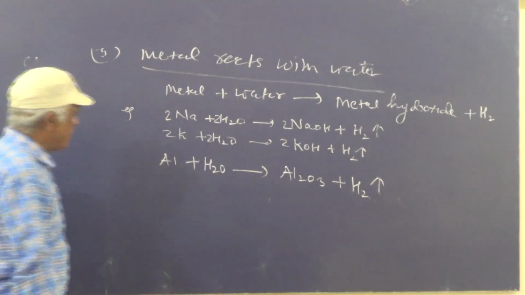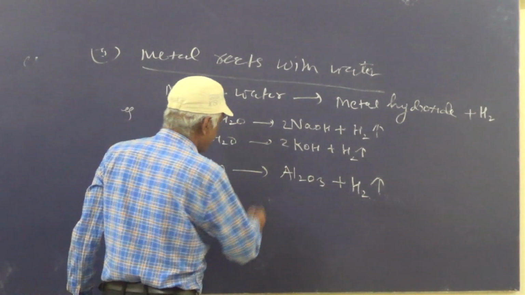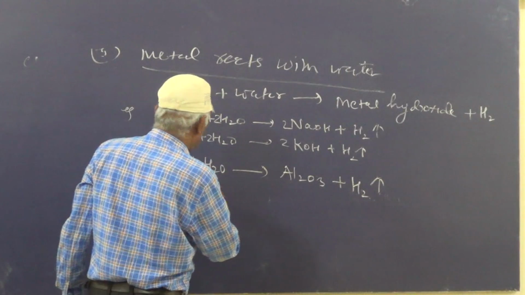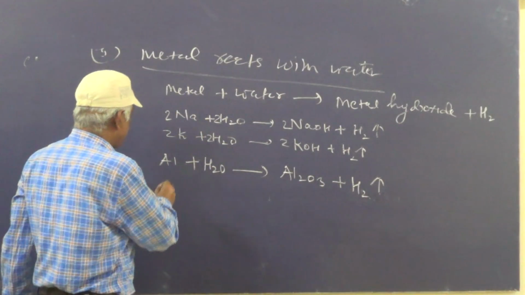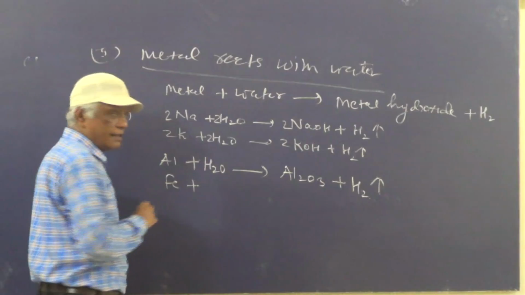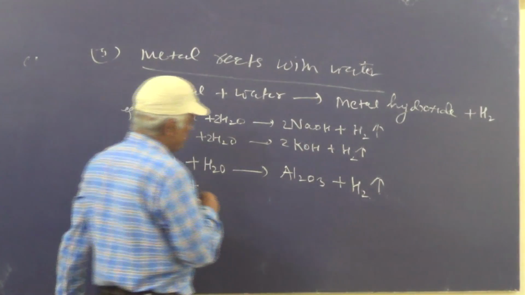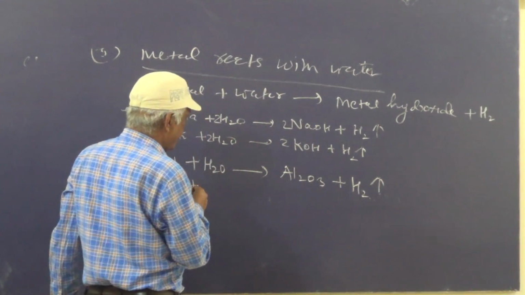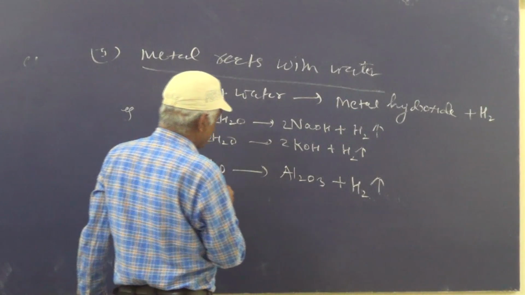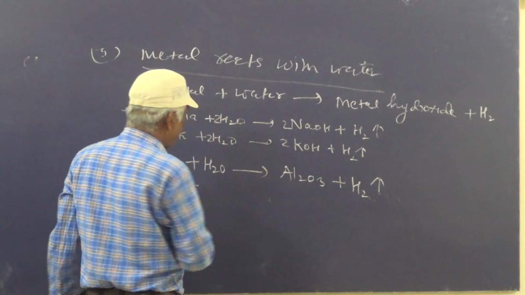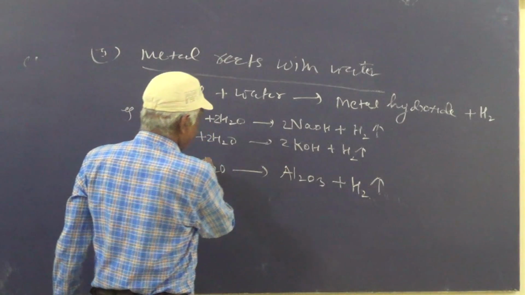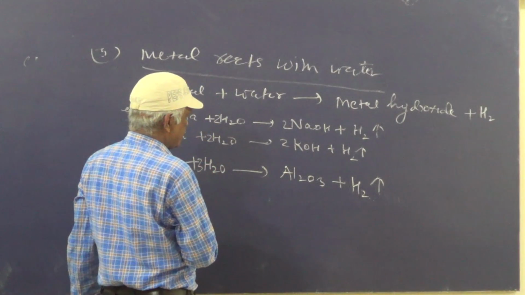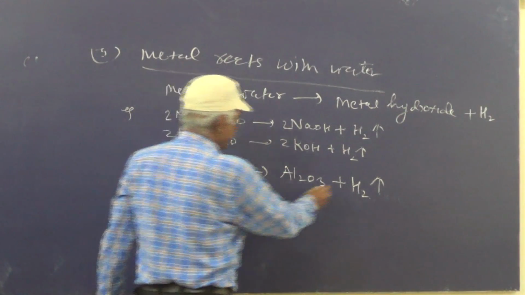Now balance this equation. 2Al2O3 plus hydrogen: 2Al, and oxygen is 3, and 6 hydrogen, 3H2.